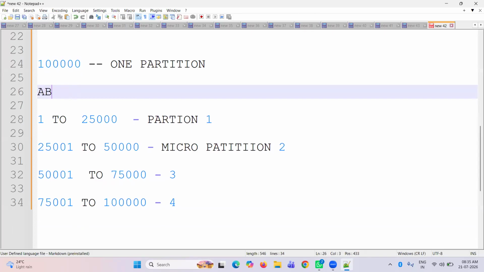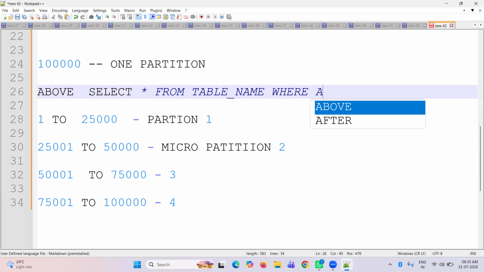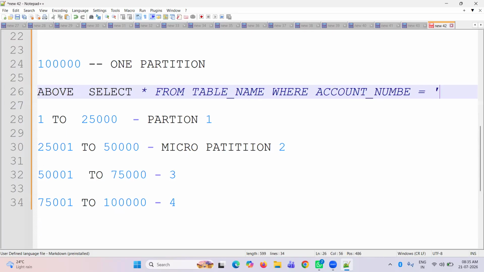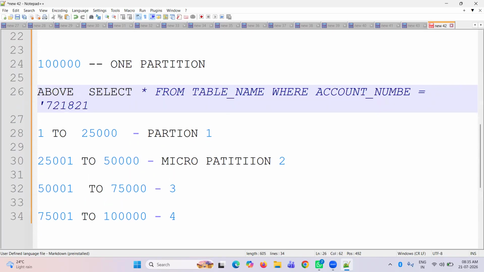Now I'm running one query on this data for the above partitions: select star from table name where account number equals, say, 721 and 821 as examples. Now how is this query going to work?